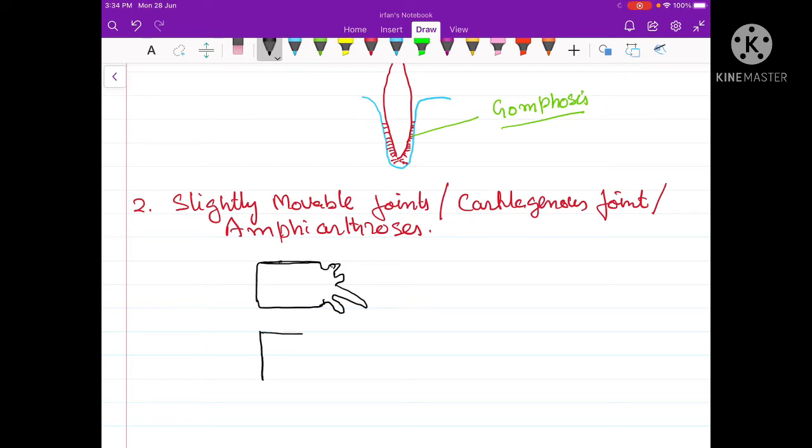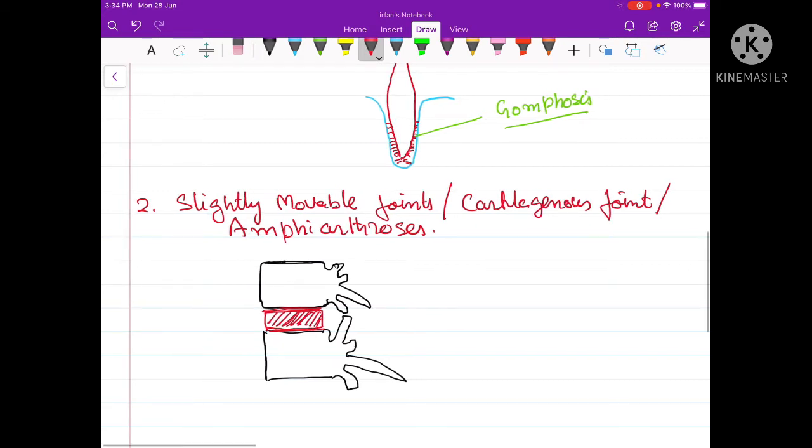Here is another centrum of the next vertebra, with the same processes arising from it. Between the centra of two vertebrae is a joint represented by white fibrous cartilage, which attaches the centra of two vertebrae together. This is an example of a cartilaginous or slightly movable joint.